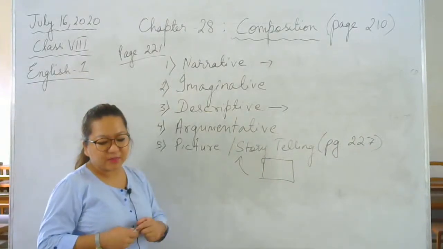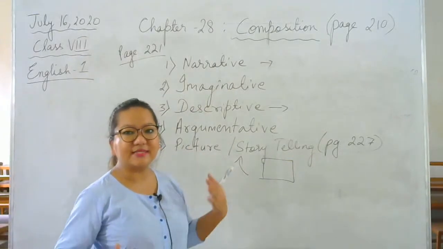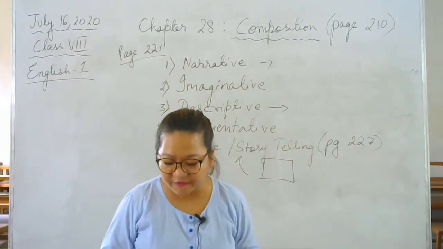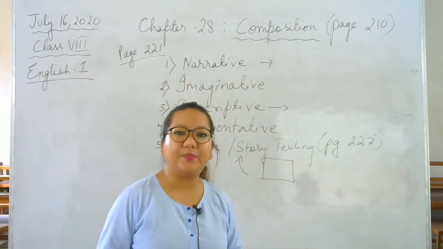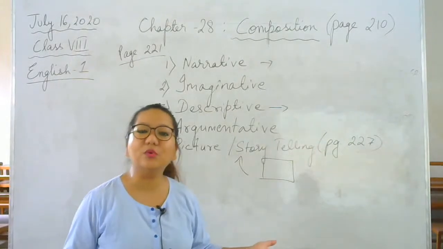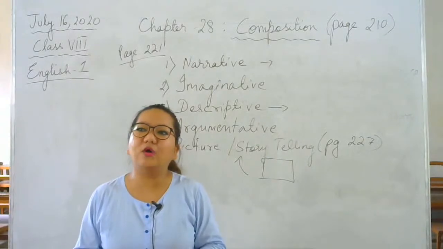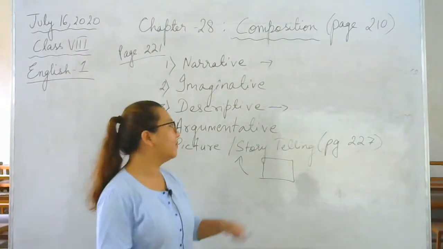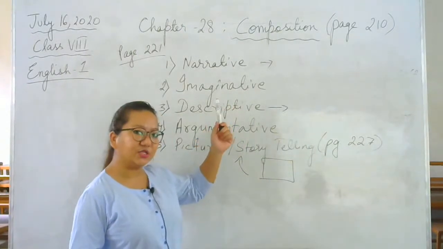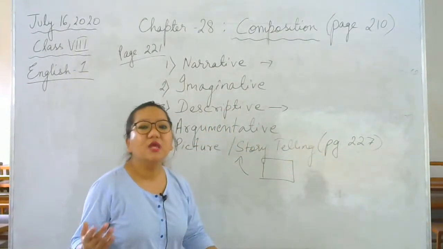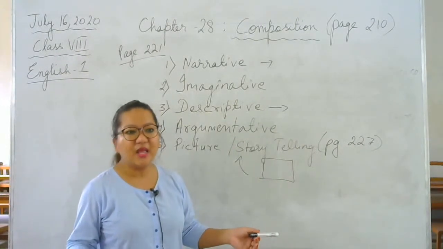So in the picture that is given in page 227, there are two ladies there. One is dressed wearing a sari, and the other is wearing a frock and a hat. So how will you describe these two characters here? One is an Indian woman and one is maybe a Western woman. So maybe you can talk about these two women being friends. Maybe you can write a story, and remember, story is always imaginative, always comes from an imagination. Or sometimes you can tell an original story. There is no hard and fast rule here. There is no rule.